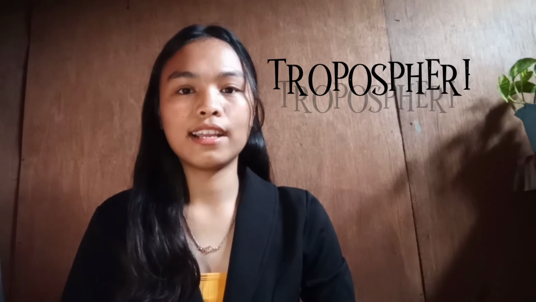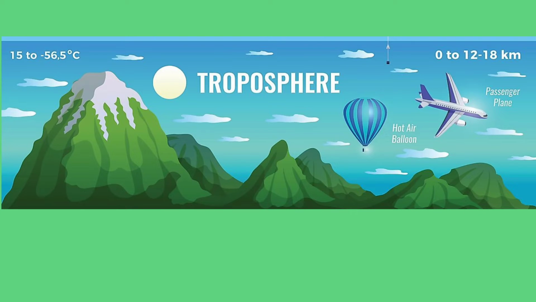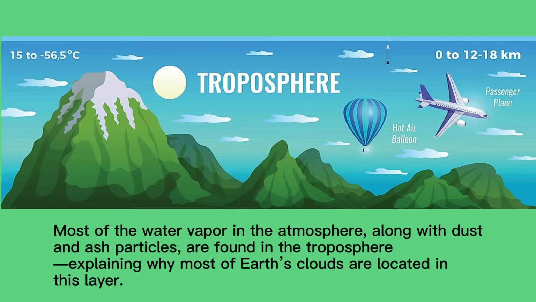The first layer is the troposphere. Extending up to about 12 km, the troposphere is thickest at the equator and much thinner at the north and south poles. The majority of the mass of the entire atmosphere is contained in the troposphere, between approximately 75 and 80%. Most of the water vapor in the atmosphere, along with dust and ash particles, are found in the troposphere, explaining why most of Earth's clouds are located in this layer. Temperatures in the troposphere decrease with altitude.